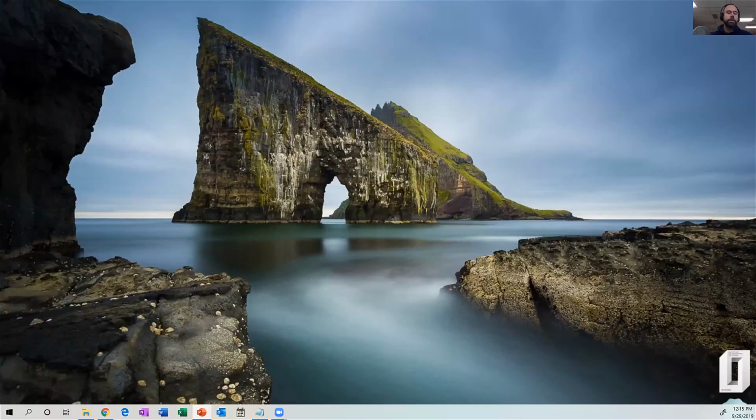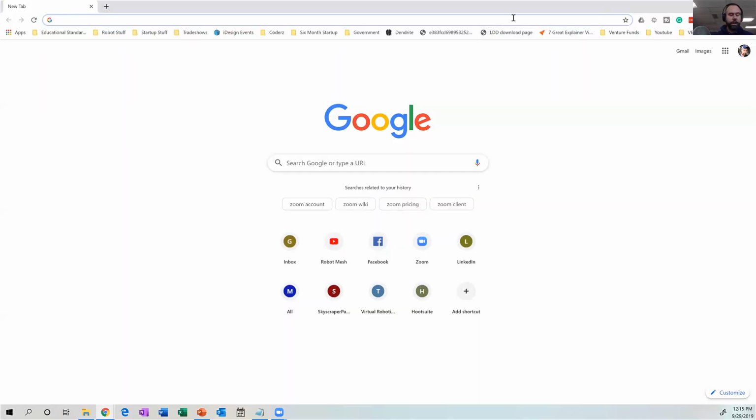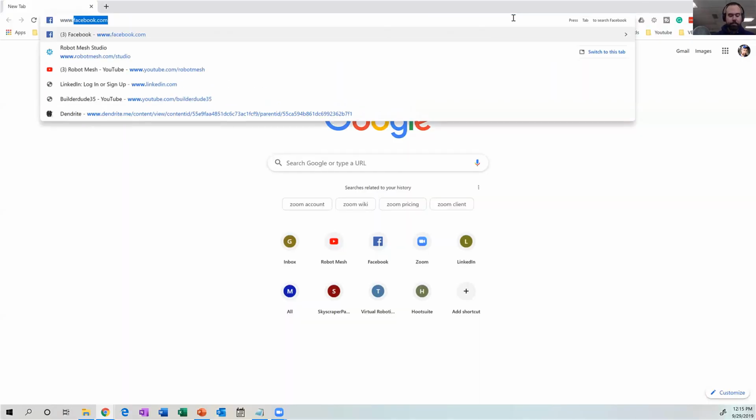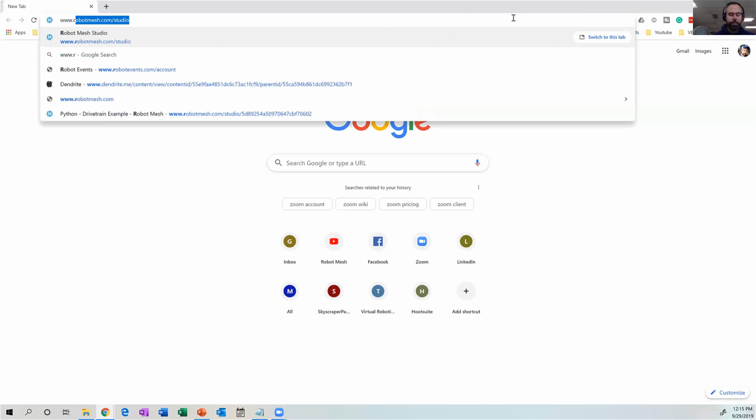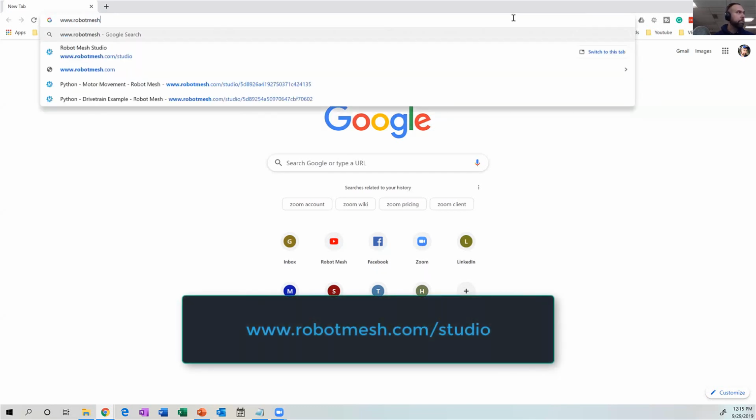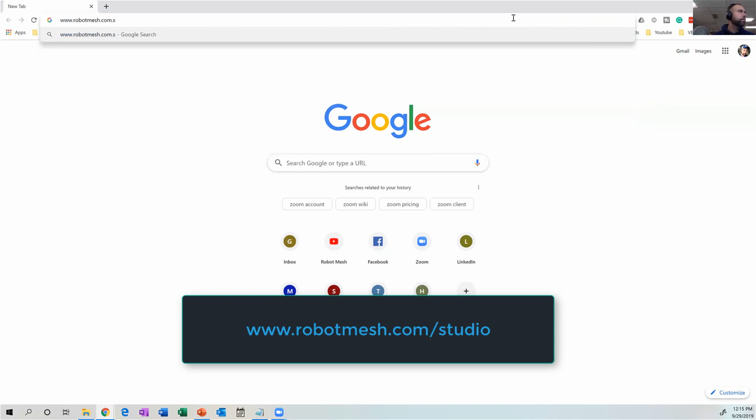Okay, so I'm just going to temporarily bring a window here into the big screen, and we'll take a look at creating a Python project. So let's go to robotmesh.com/studio.